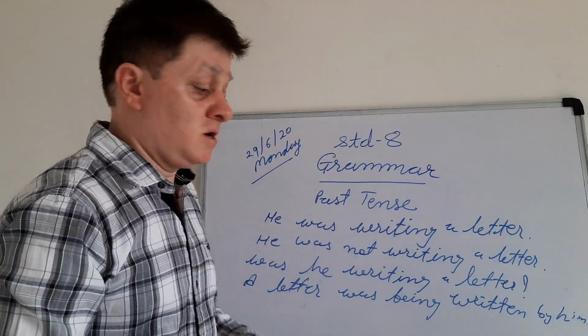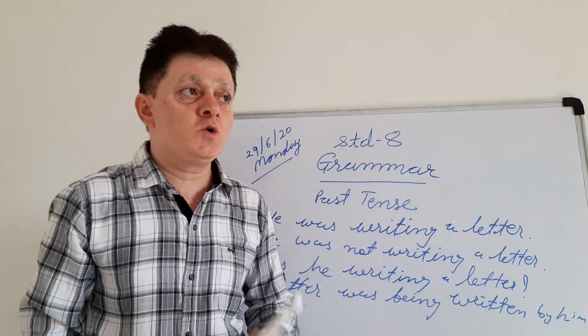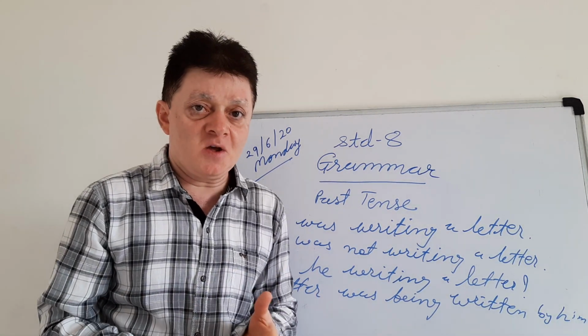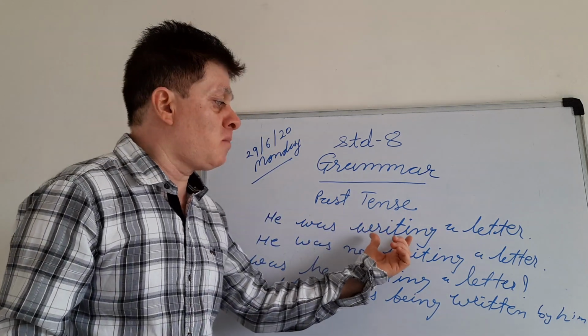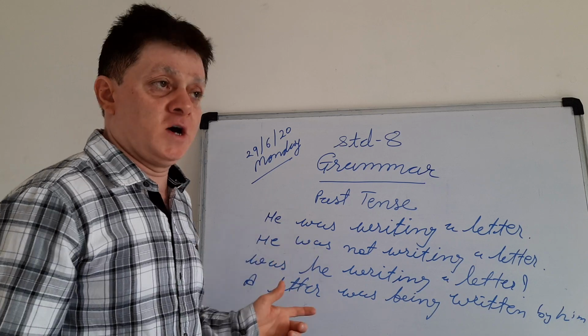So students, here you can see in present continuous tense you are using is, am, are as a helping verb with the ing form of the verb. Here you are using was and were.